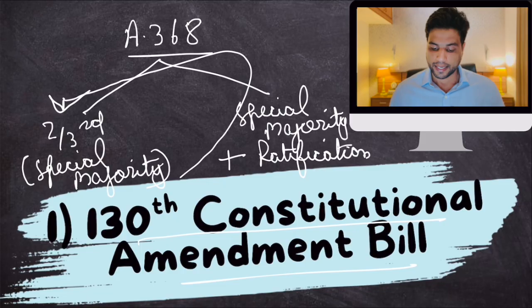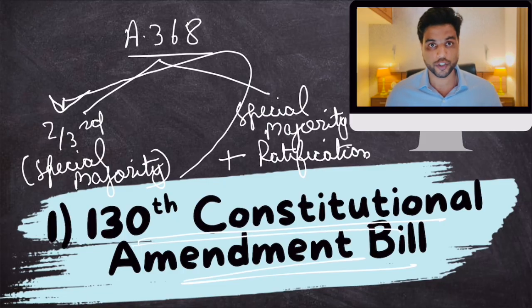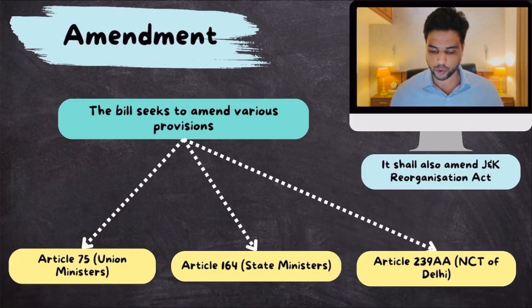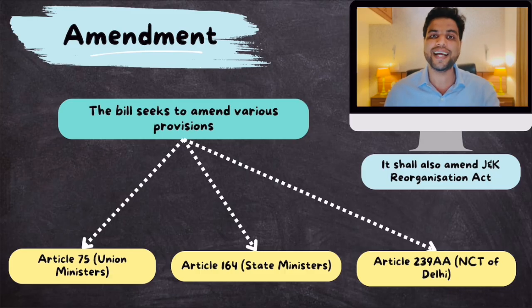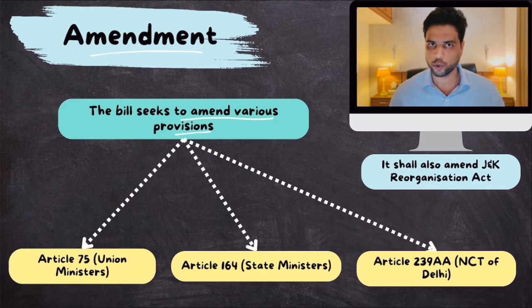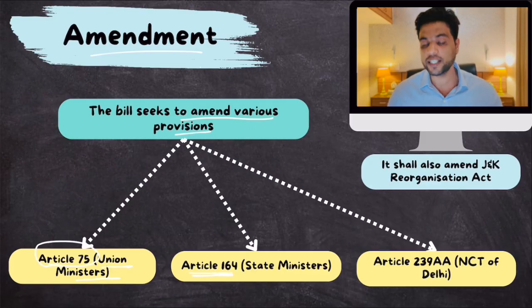Now, what are the key provisions of this bill? This bill amends certain articles of our constitution. First of all, Article 75, which deals with union ministers, the prime minister and his council of ministers. Article 164, which deals with the chief minister and his council of ministers at state level.